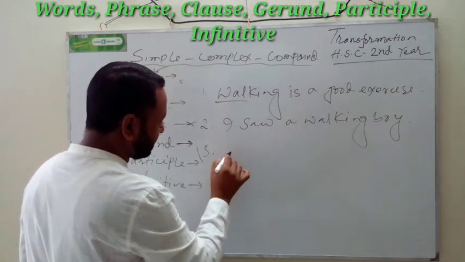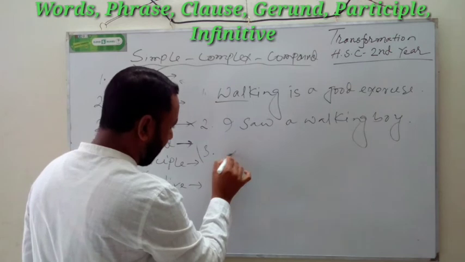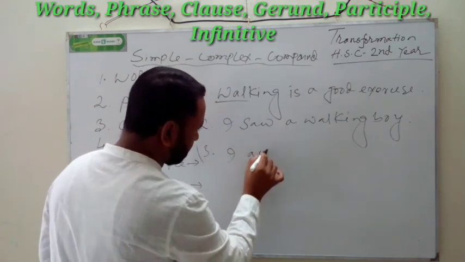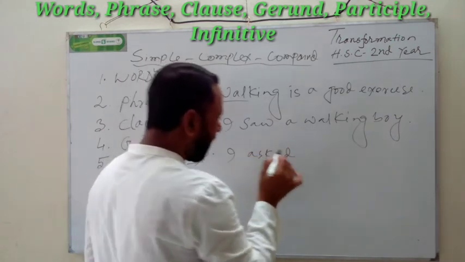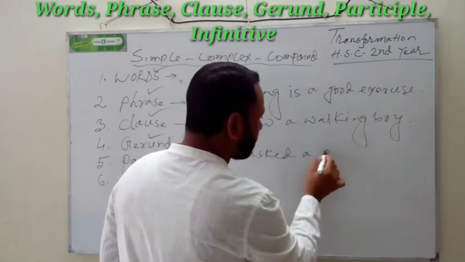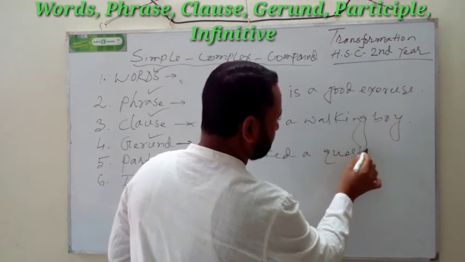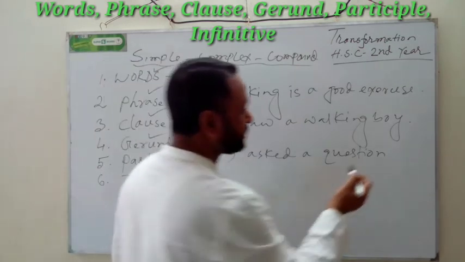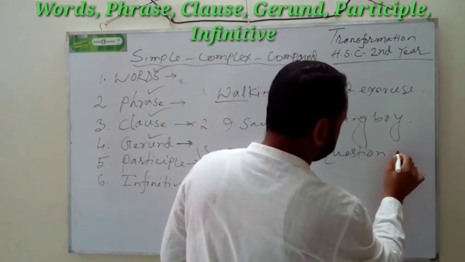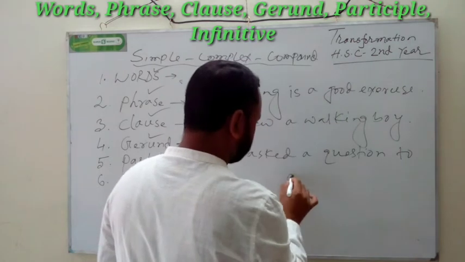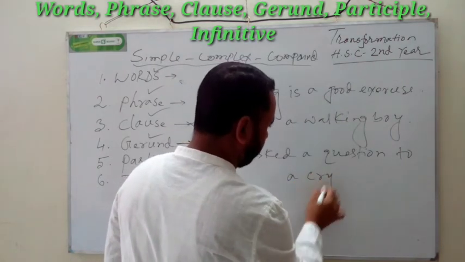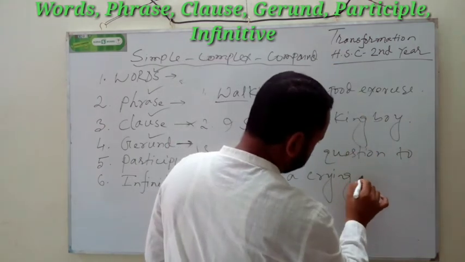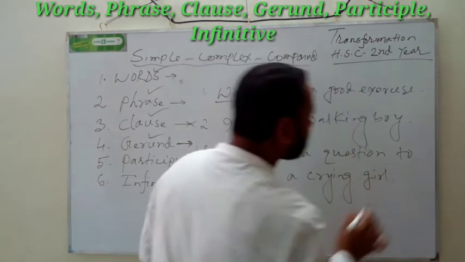Number 3: I asked a question to a crying girl.